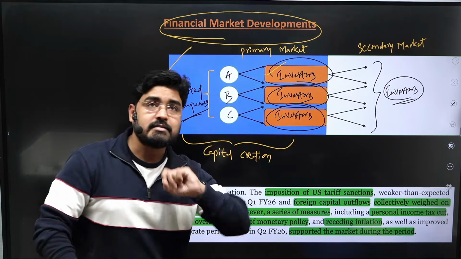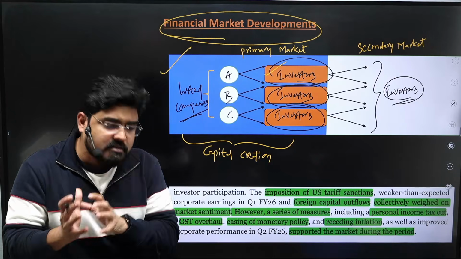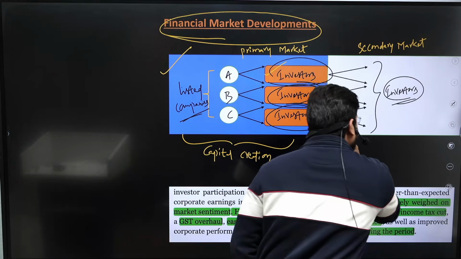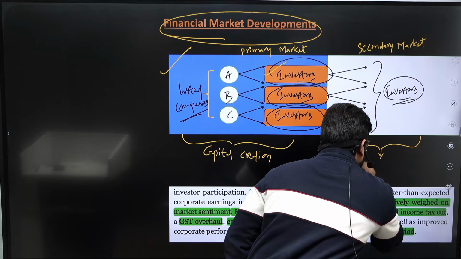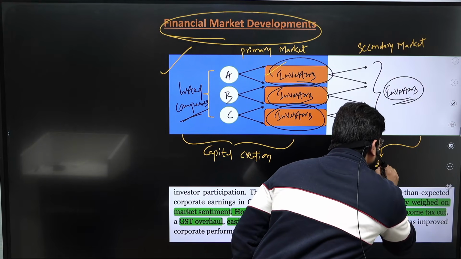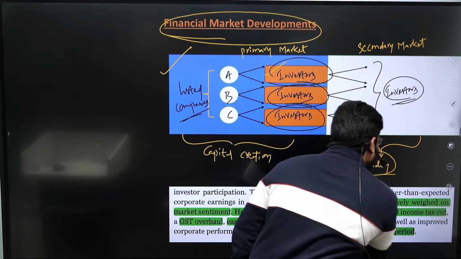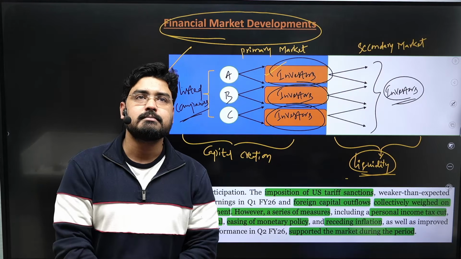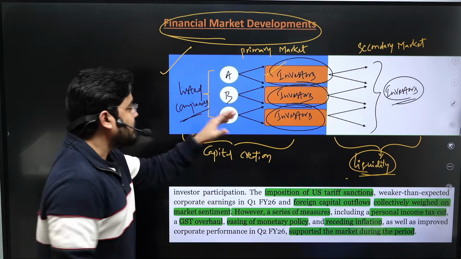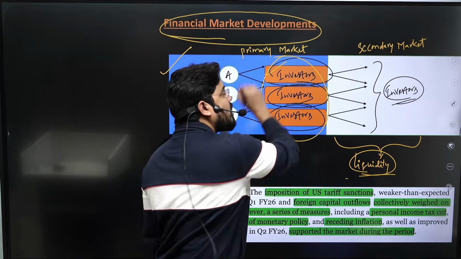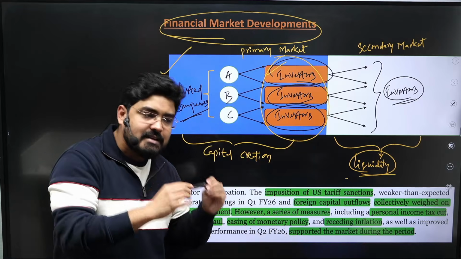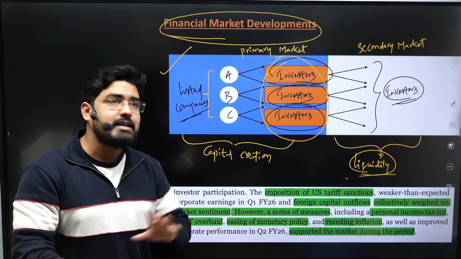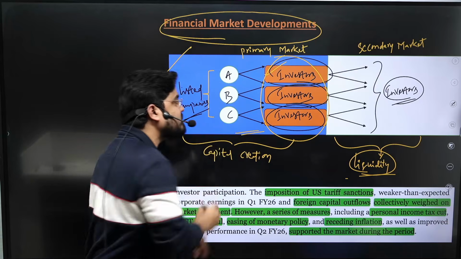However, secondary markets are equally important because secondary markets play a very complementary role to the primary markets by providing liquidity to these securities. Liquidity. What is liquidity? The ability to sell a security in the secondary market. For example, if these investors do not have any assurance of selling these securities which they have purchased from these listed companies, then there is no demand for the securities from these companies.